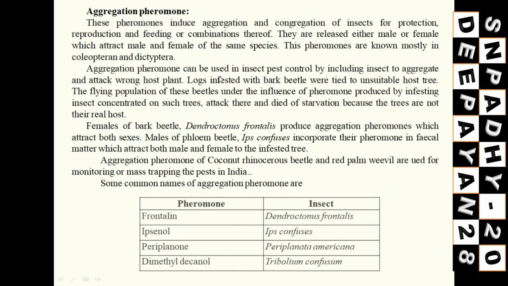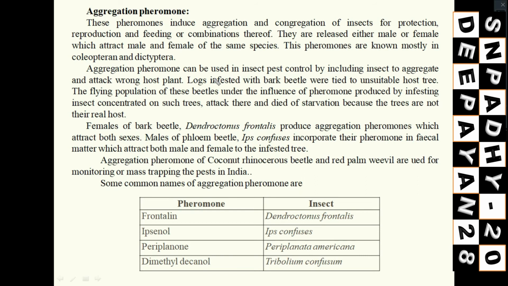Now coming to the aggregation pheromone. What happens here? If this pheromone is there somewhere, then to that point all other members will just congregate. This is also within the species because this is a pheromone, not an allelochemical. Here any one member, male or female, will produce the pheromone at a particular point. If they find it suitable, they will release the pheromone.